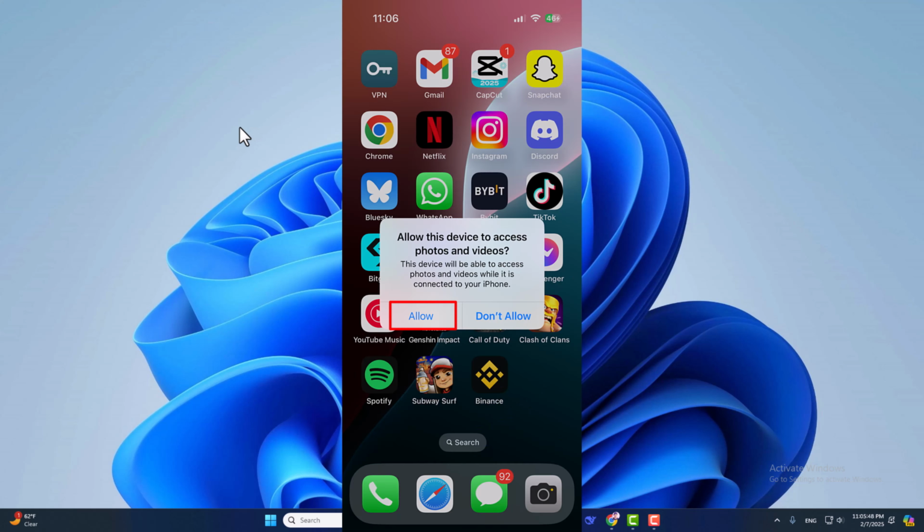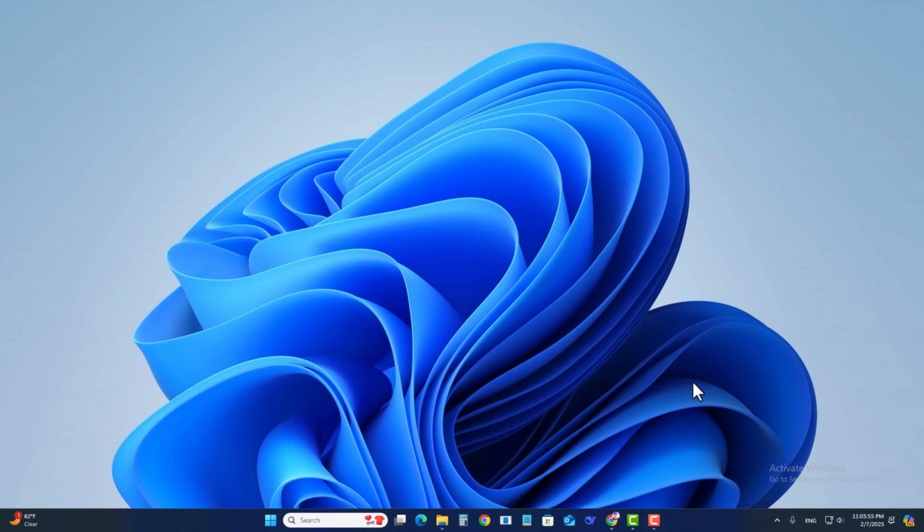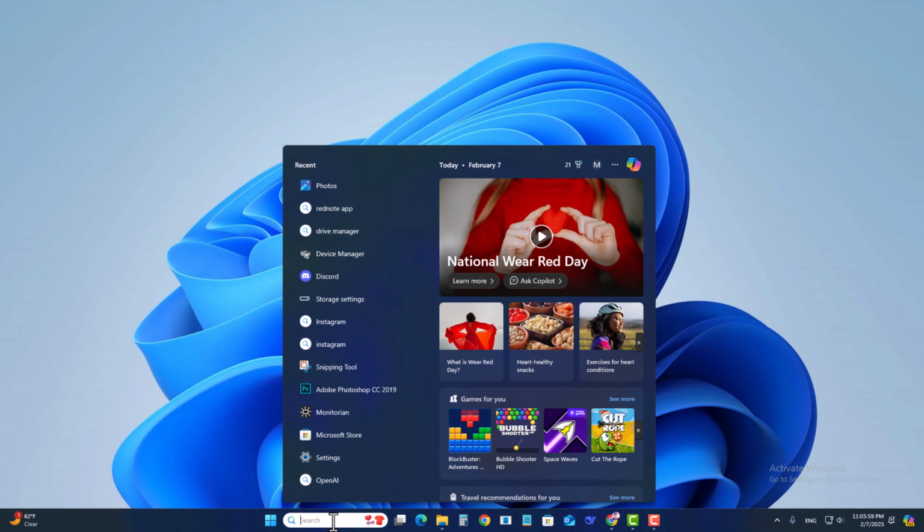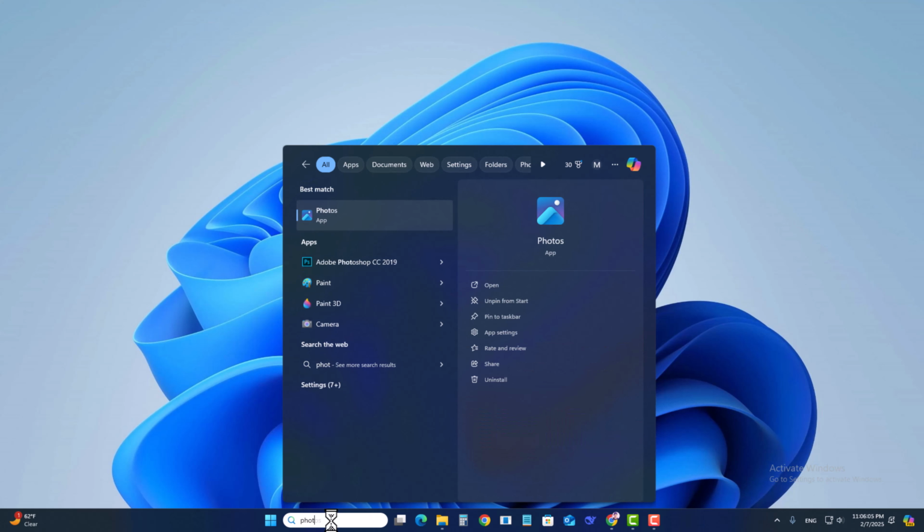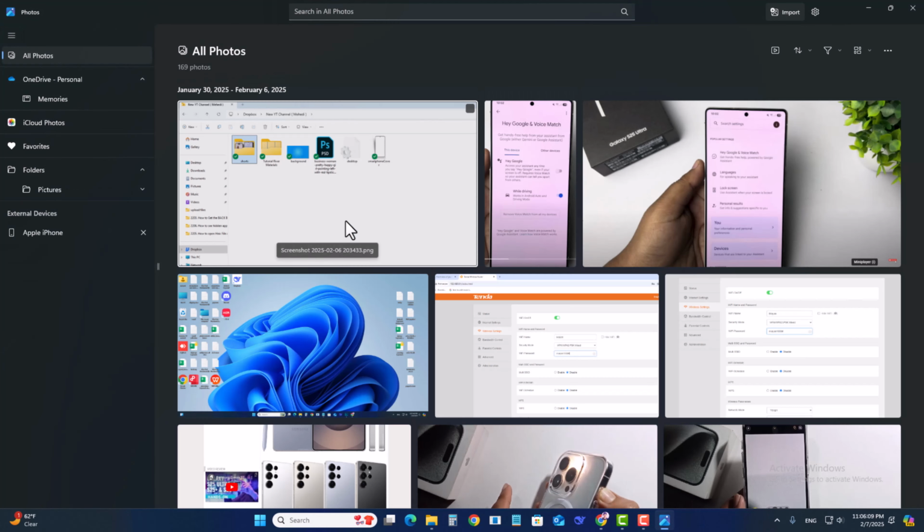Then you get this option, just press to allow. When connected, go to the search option, search for Photos, and open the Photos app. Look at the top corner, click on Import, and select Apple iPhone.